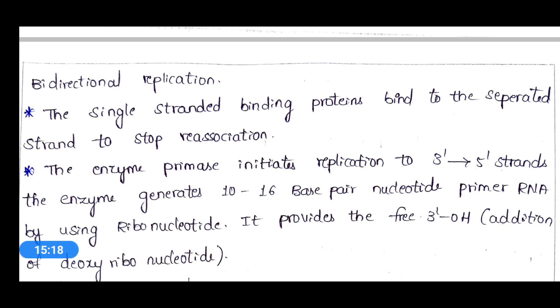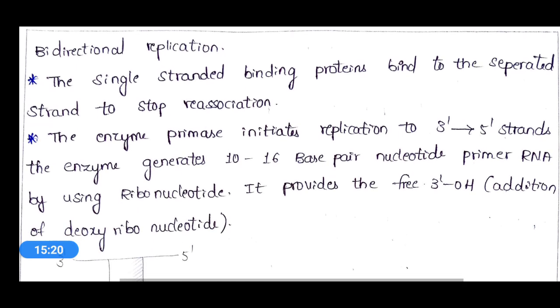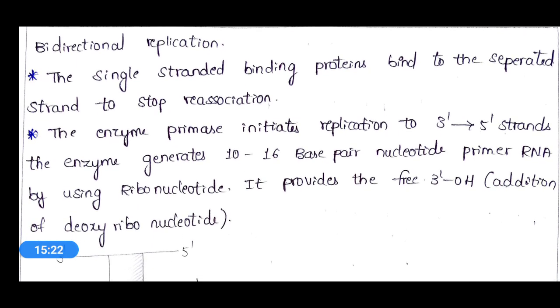And the enzyme primase initiates replication to from 3' to 5' strands, and the enzyme generates a 10 to 16 base pair nucleotide primer, an RNA primer, by using ribonucleotides. As we discussed in the earlier classes, this DNA replication requires an RNA primer.